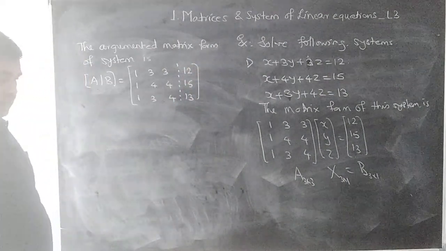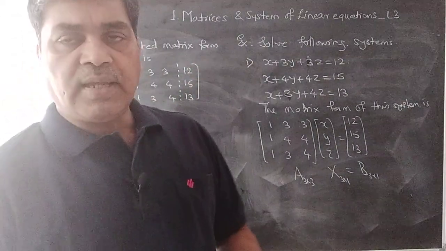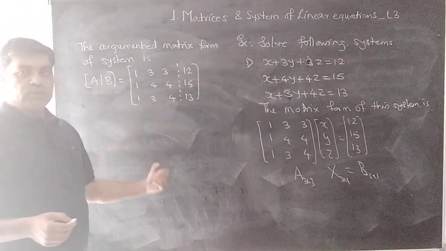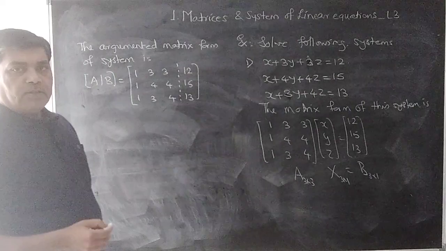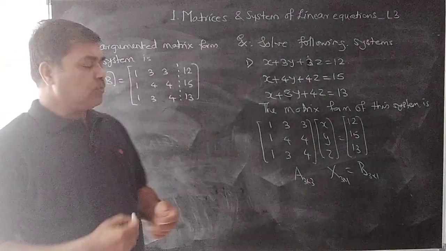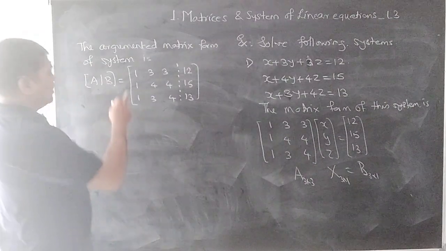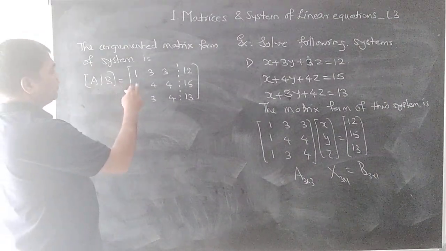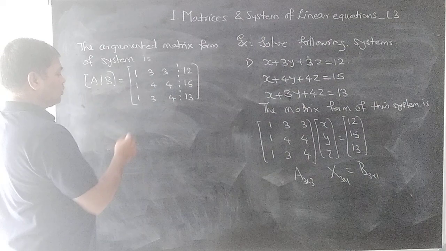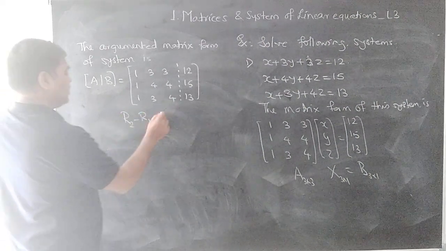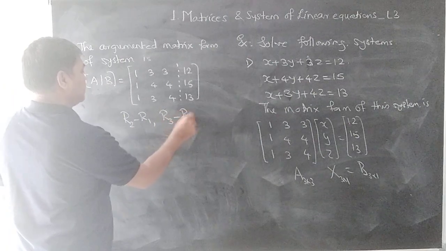Okay. Now to find the rank of the matrix, we will reduce this matrix to its row echelon form. For finding the row echelon form, we have to apply suitable row operations. So firstly we have to make the entries below the first one to be 0. We will use the operations R2 minus R1, R3 minus R1.